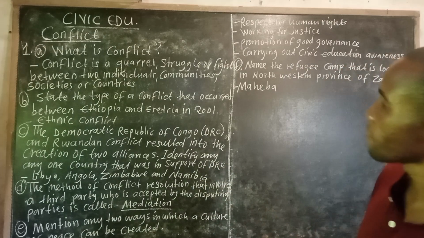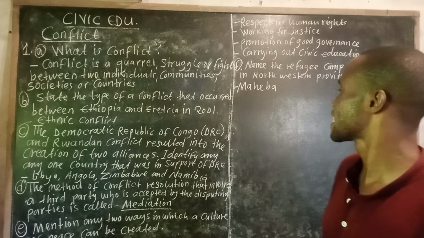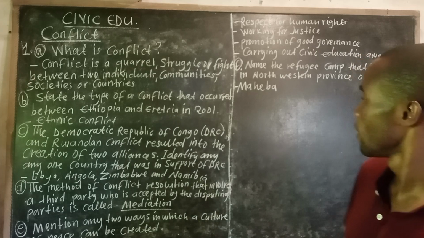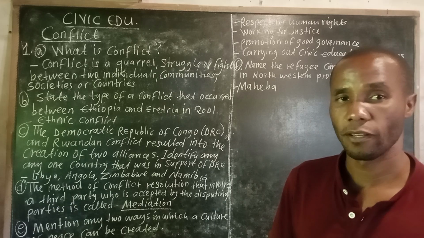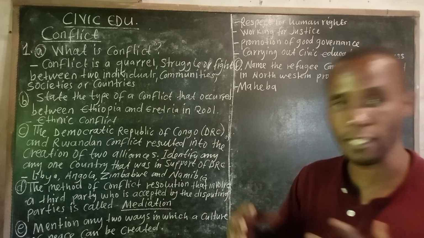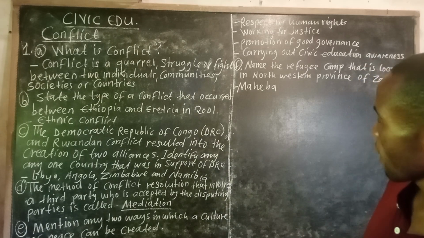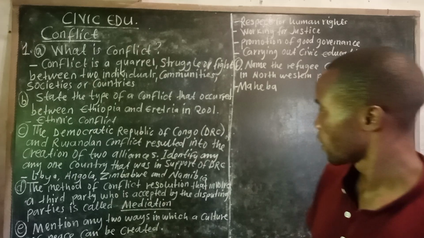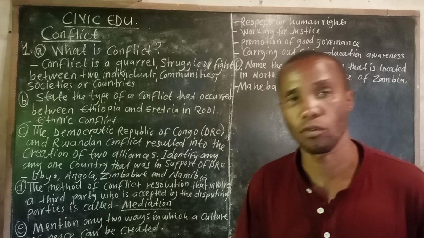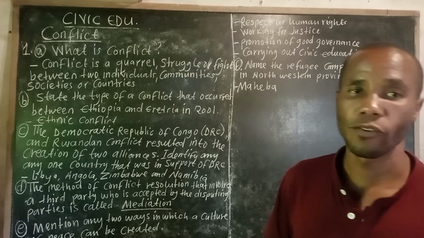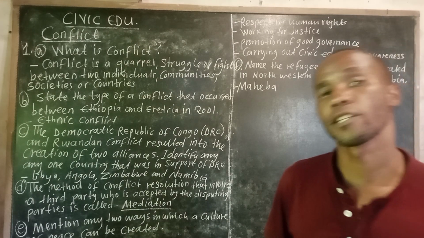Then C, the Democratic Republic of Congo, DRC, and the Rwandan conflict resulted in the creation of two alliances. Identify any one country that was in support of DRC. The question asks for only one because it carries 1 mark, but I have decided to give you all the countries so that during your exam you'll be able to get one of them.